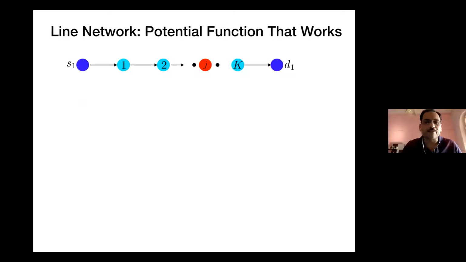So here is one example. I don't intend to intimidate you, but this is how difficult it is. So I will go over it very slowly, and hopefully you will stay with me. Here is the same line network, and I'm going to give an example of a potential function which will work for us. It will have jumps, but we should be able to control how large these jumps are.